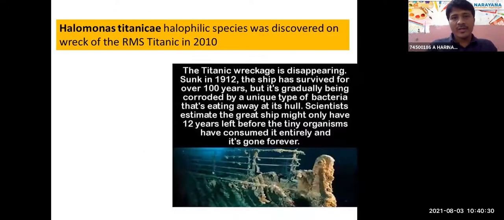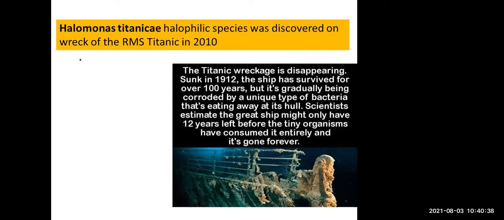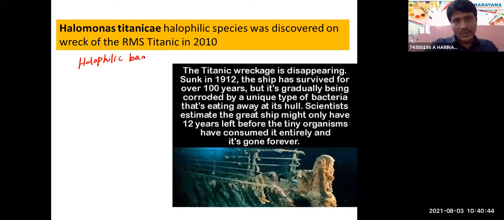This is not included in the textbook, I am just showing it. An example of a halophilic bacterium: in 2010, a bacterium was isolated from the wreck of the Titanic inside the ocean.